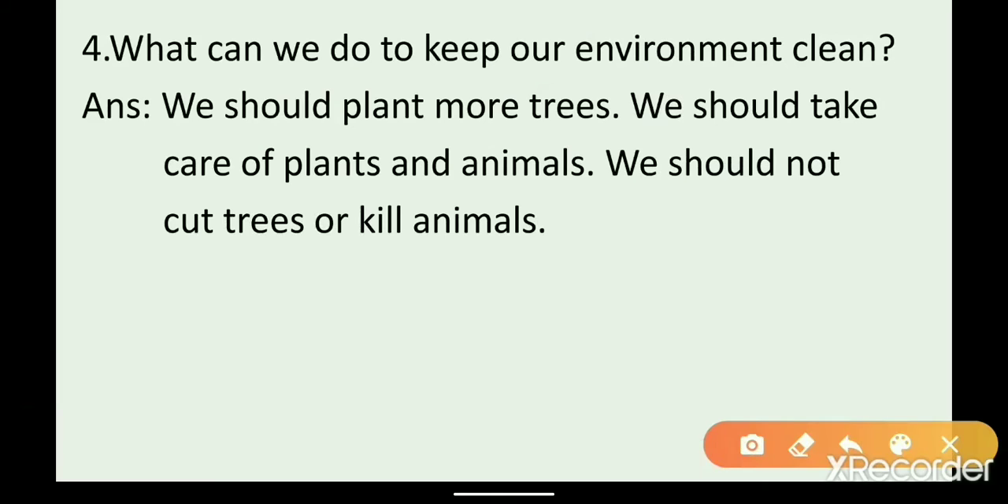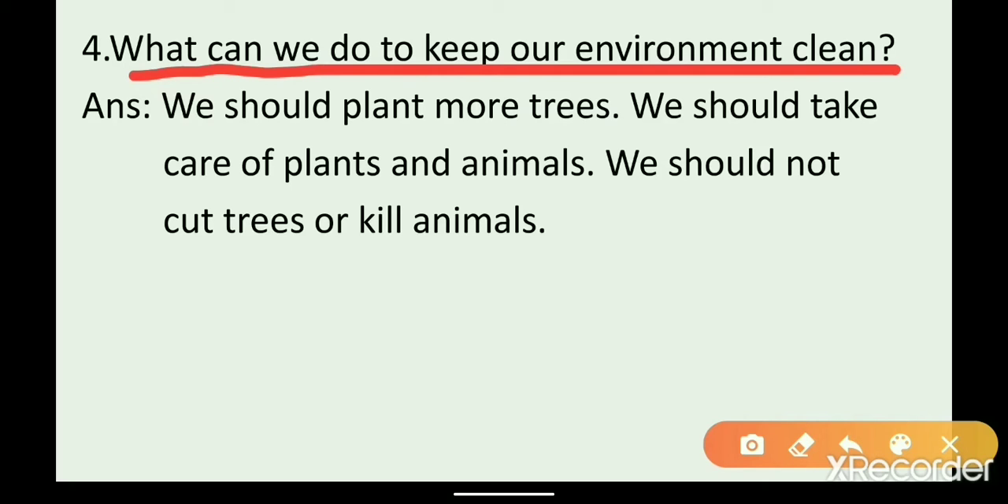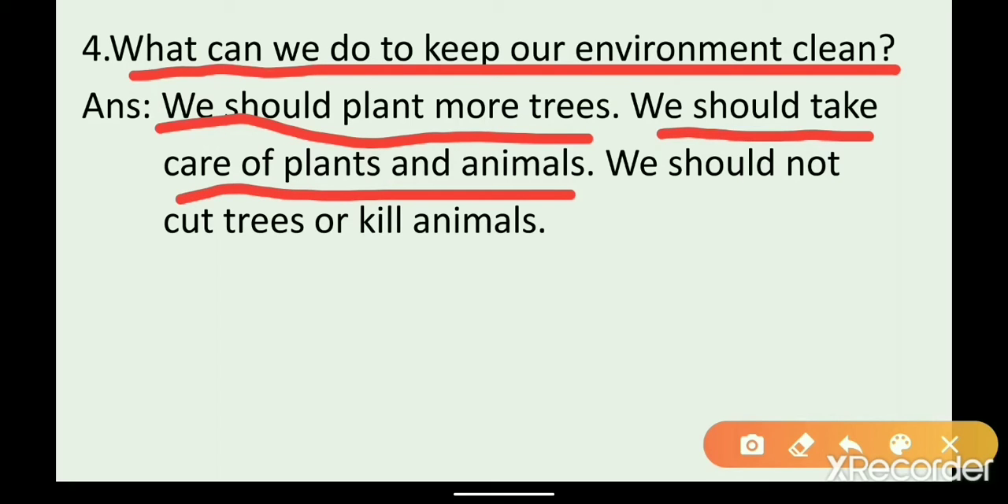Next, what can we do to keep our environment clean? So what can we do to keep our environment clean? We should plant more trees. We should take care of plants and animals. So what we should do? We should plant more trees and we should take care of plants and animals. We should not cut trees or kill animals. So to protect our environment, we should not cut trees or kill animals. Okay. So what you will do? You will plant trees in your house or in your garden so that you will keep your environment clean.